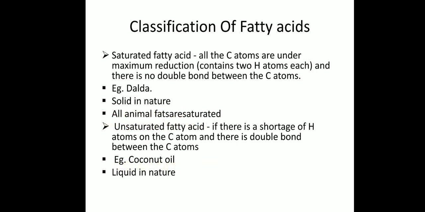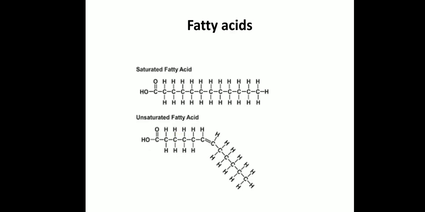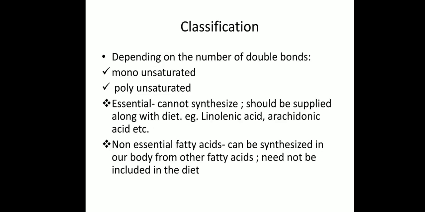Okay, these are the differences between the saturated and unsaturated fatty acids. Here you can see the diagram of saturated fatty acid and unsaturated fatty acids. And depending on the number of double bonds present in the unsaturated fatty acids, we are dividing the unsaturated fatty acids into two: mono unsaturated fatty acids and polyunsaturated fatty acids.